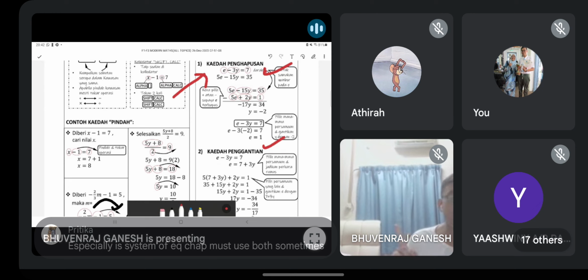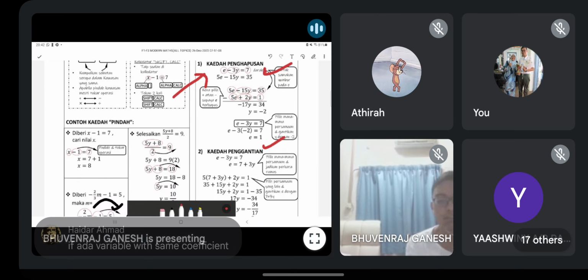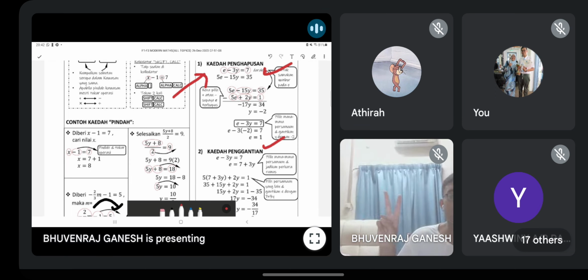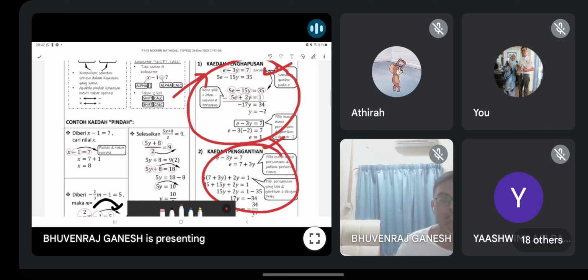Correct. Yeah, sometimes you must use both. In AdMaths lah, itu case for AdMaths. But Maths, no worry. Kamu ada 2 persamaan saja, max, to solve. Only 2, not 3. Yeah, correct. Okay, so you all pandai-pandai buat lah. So anyone still don't know how to do any method? Siapa kat sini tak tahu antara dua ni mana-mana kaedah? Or semua tahu how to do?